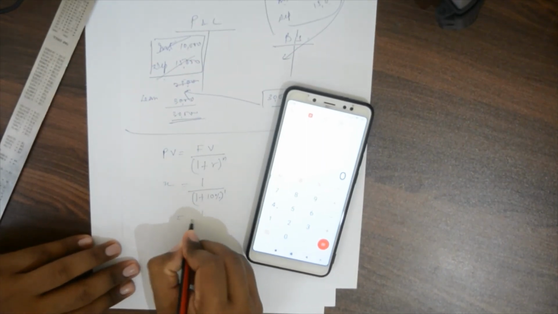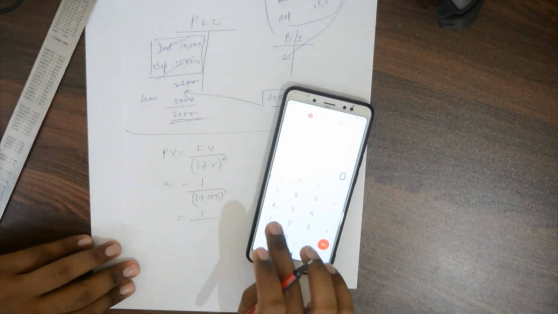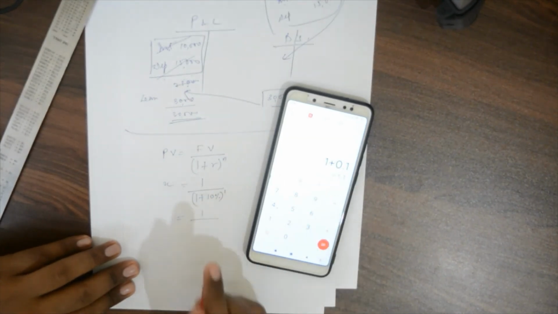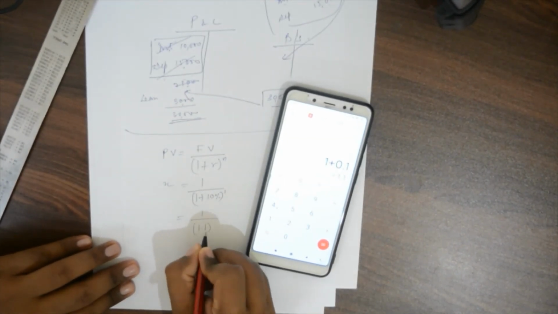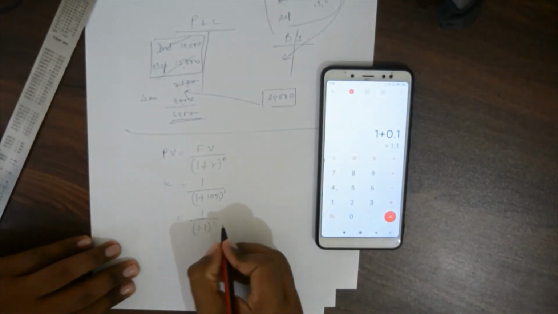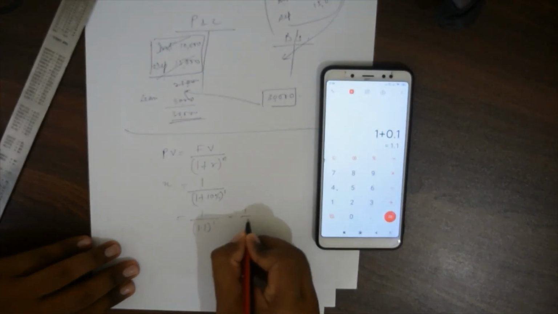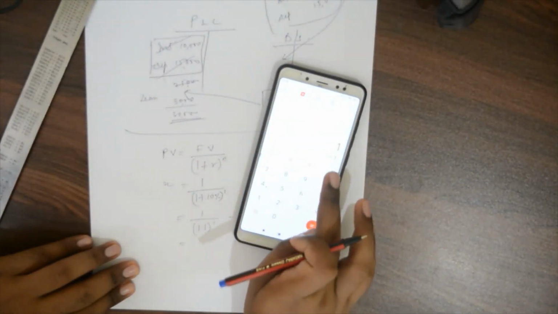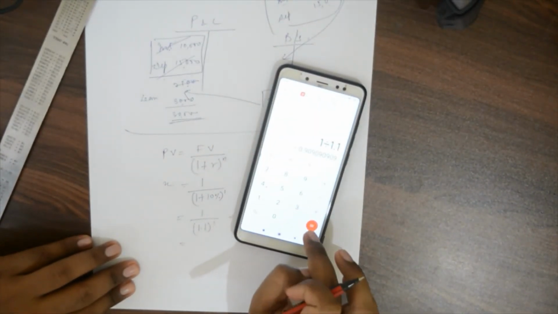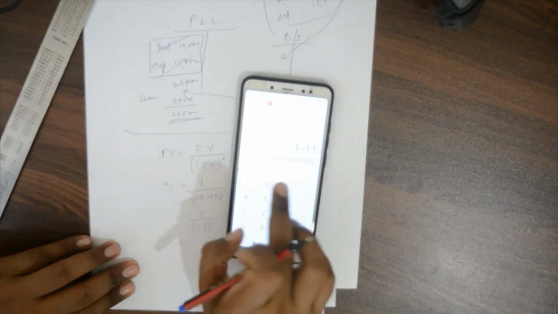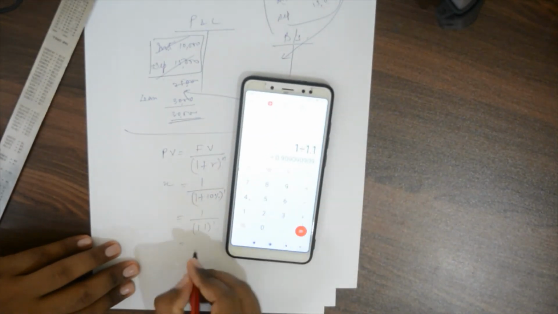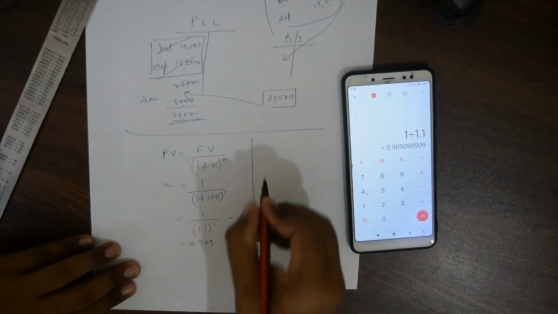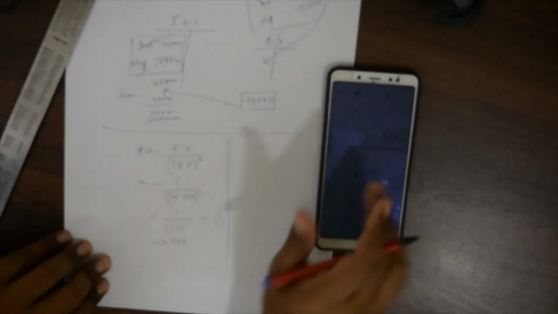So it is 1 upon 1 plus 10%, which is 1.1. So 1.1 raised to 1 is 1.1 itself. So it is equal to 1 upon 1.1, and 1 divided by 1.1 is equal to 0.909. Now we'll do it for the second case, for 2 years.